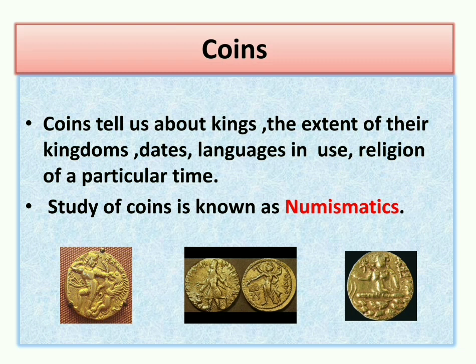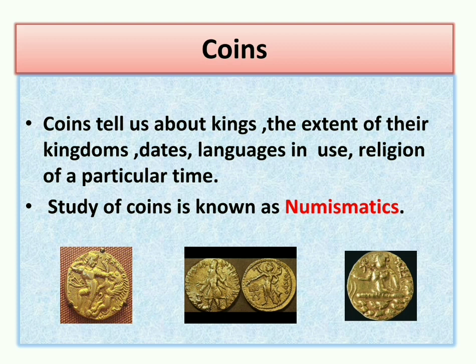Coins. Coins tell us about kings, the extent of their kingdoms, dates, languages in use, and religion of a particular time. So, coins also provide us valuable information. We can gather a lot of information from the coins.